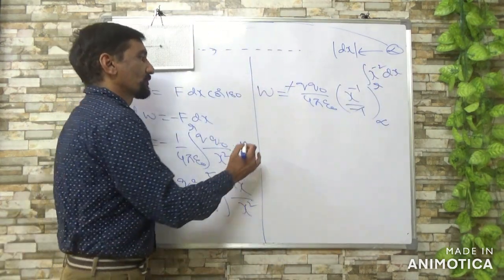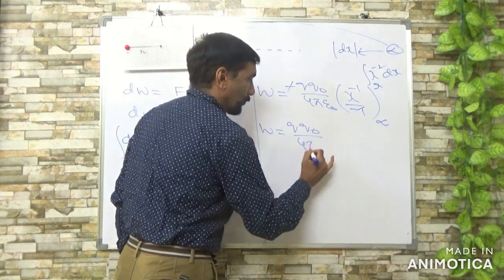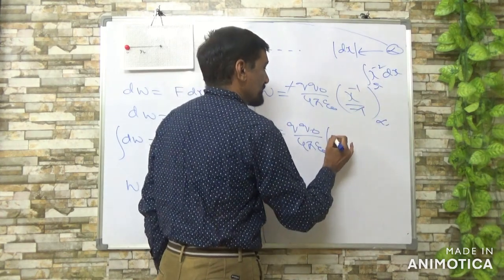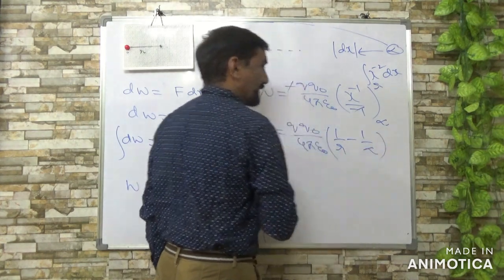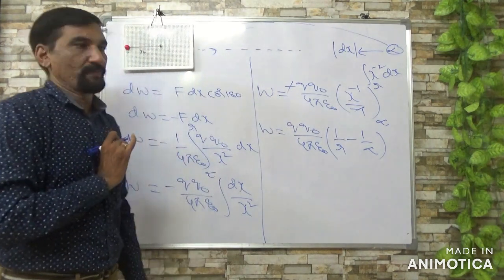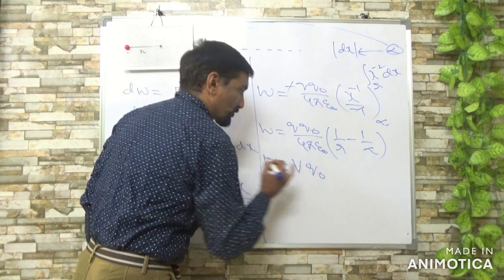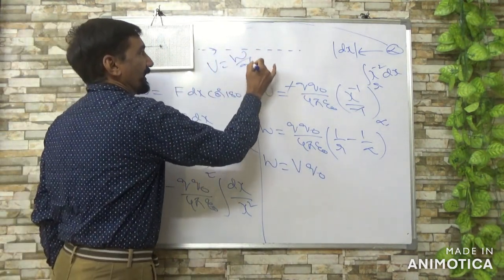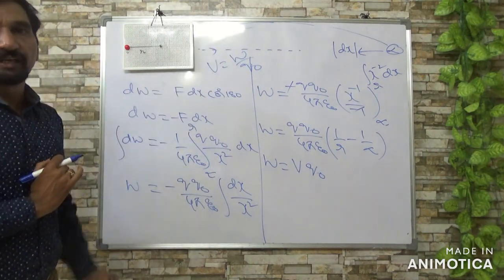So work done is equal to Q naught by 4 pi epsilon naught, upper limit minus lower limit, so 1 by R minus 1 by infinity. So 1 by infinity is 0. Work done is equal to potential into charge, because potential is defined as work done in moving a charge in an electric field.